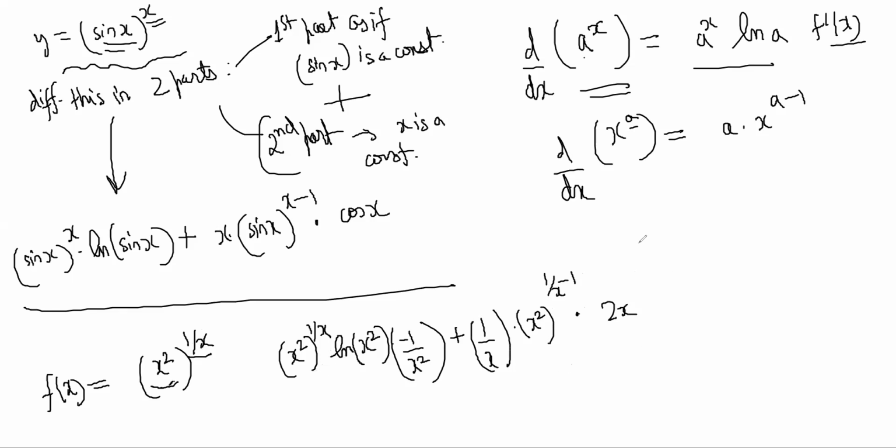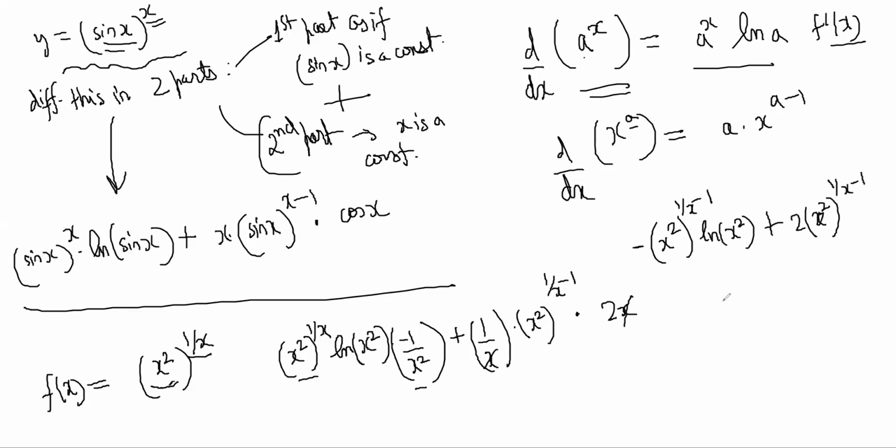So now let's simplify it a little bit. This x squared is in the denominator, so on top it becomes x squared to the power 1 by x minus 1 here. Minus ln of x squared. And here it is plus, this x cancels, plus 2 x squared to the power 1 by x minus 1.